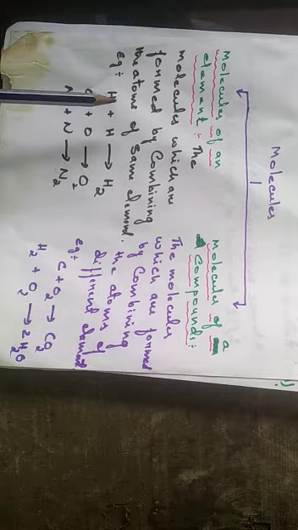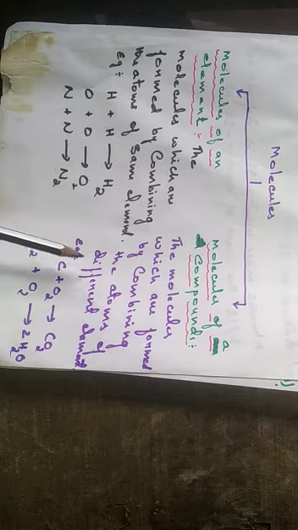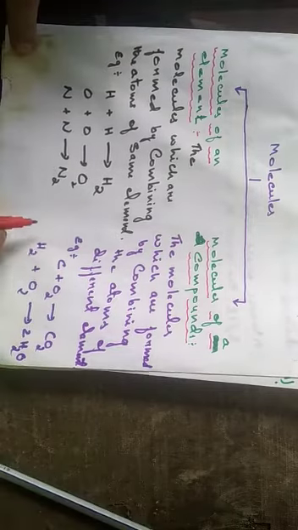Look here now. In a molecule of an element, atoms of the same element are combined together. But in a molecule of a compound, there are atoms of different elements. Here is an atom of carbon, here is an atom of oxygen. Atoms of different elements combined together form a compound called carbon dioxide. And here atoms of hydrogen combine with atoms of oxygen and form H2O. So this is also a combining between atoms of different elements. This type of molecule is called a molecule of a compound.